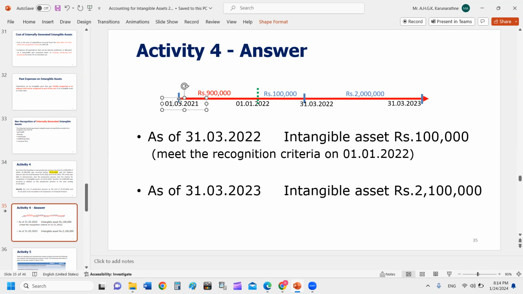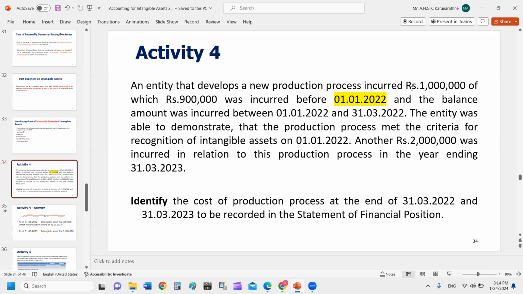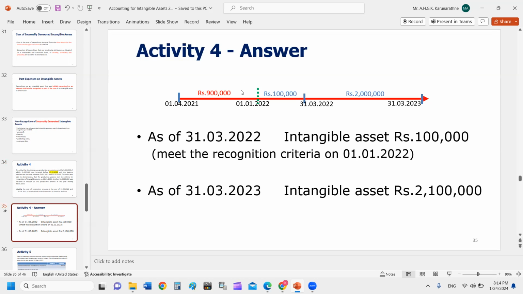1st April 2021. මෙතන අපි financial year begin වෙන්නේ. During the period, scenario කියනවා during the period 1 million incurred කියලා. Out of that 1 million, 900,000 was incurred before 1st January 2022. That is the point where all the criteria are satisfied. The rest of the 100,000 was incurred after satisfying all the criteria.